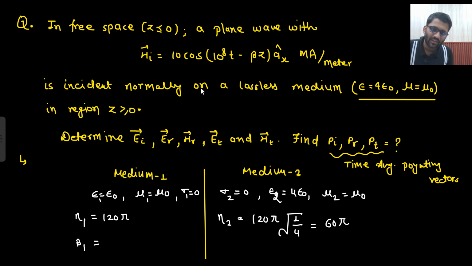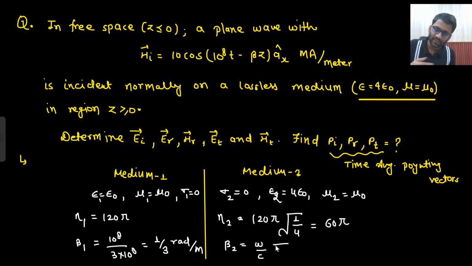So here it will be omega by c. So 10 to the power 8 divided by 3 into 10 to the power 8. That would be 1 by 3 radian per meter. And what about beta 2? Beta 2 would be omega by c under root mu r epsilon r. Mu r epsilon r, so that would be twice of this. So 2 by 3 radian per meter. Is that okay to you?